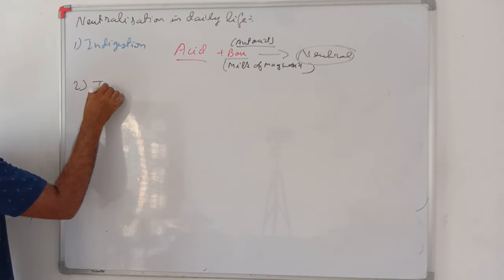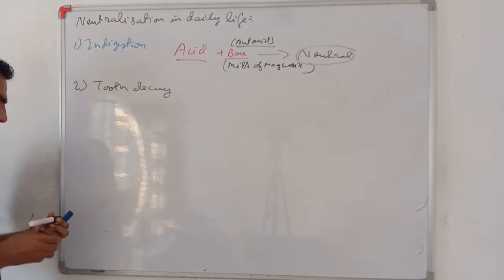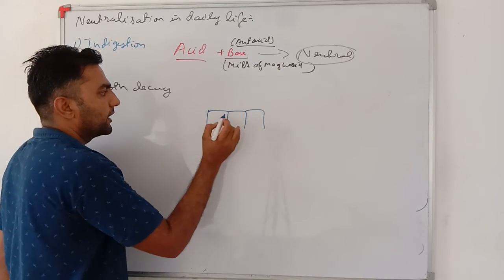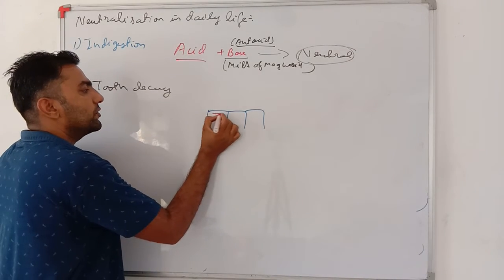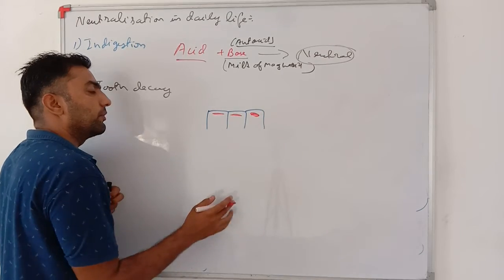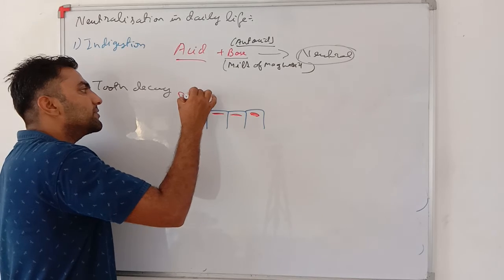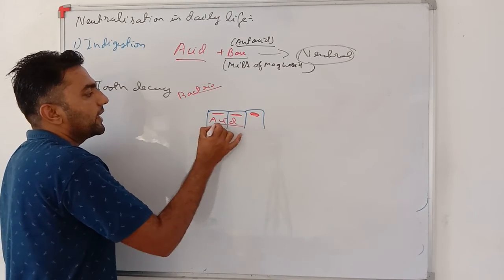Second is tooth decay. See my dear students, whenever we are eating food, a lot of organic material remains on our teeth. If we don't brush regularly, this material will stay there, and bacteria present in our mouth will convert this material into acid.